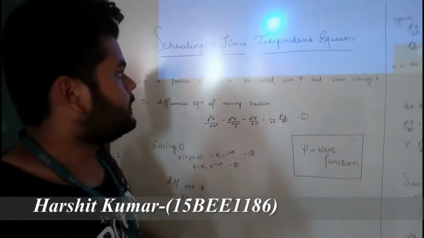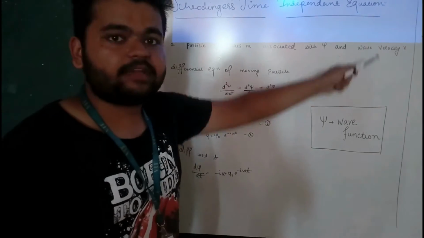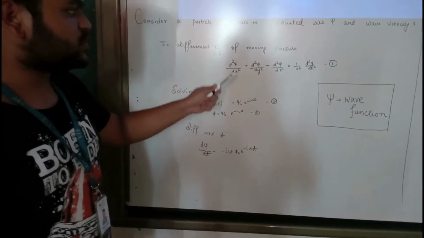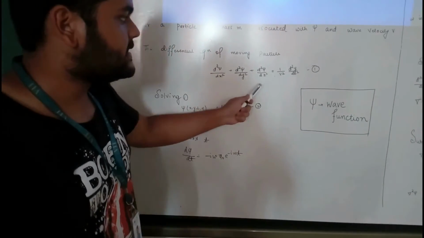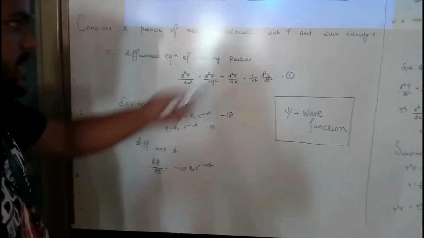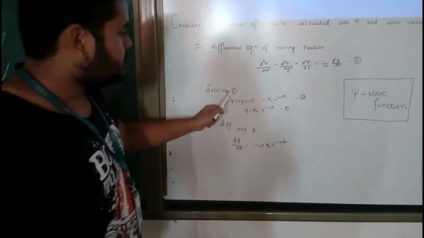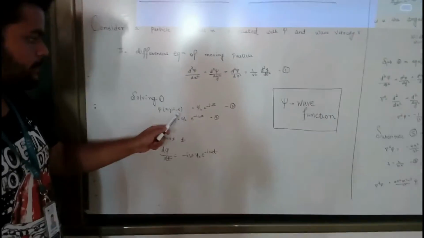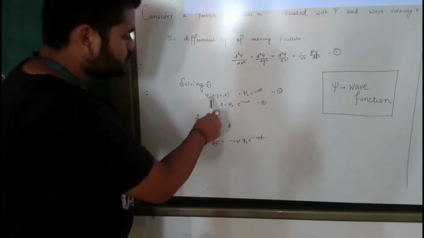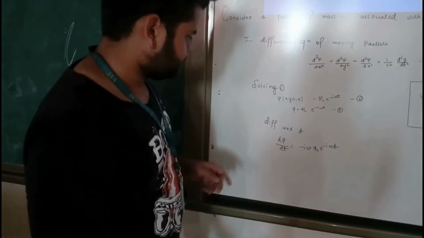For Schrödinger's time-independent equation, we consider a particle of mass m associated with psi, that is the wave function, and the wave velocity v. So the differential equation of a moving particle can be put as d2 psi by dx2 plus d2 psi by dy2 plus d2 psi by dz2 is equal to 1 by v square d2 psi by dt2, where v is the wave velocity as mentioned above. So solving the differential equation of a moving particle, we obtain psi as a function of x, y, z and time, which is equal to psi naught e to the power minus iota omega t, which can also be written independently as psi is equal to psi naught e to the power minus iota omega t.